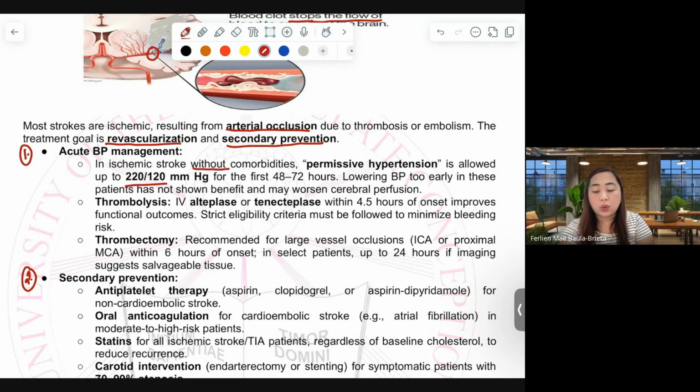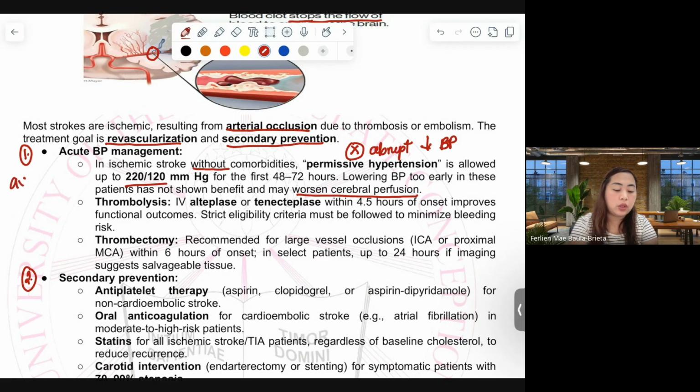We have to take note that lowering BP too early in these patients has not shown benefit and may worsen cerebral perfusion. So we should not make an abrupt lowering of BP, in order to avoid hypoperfusion.